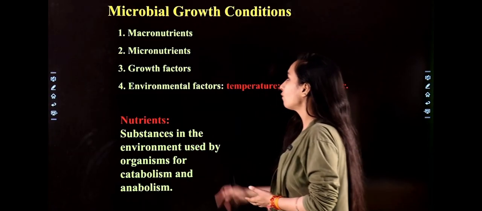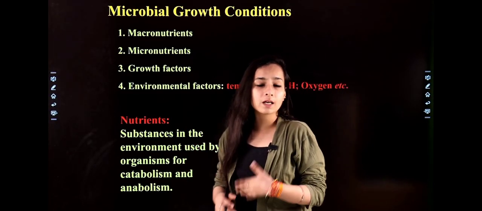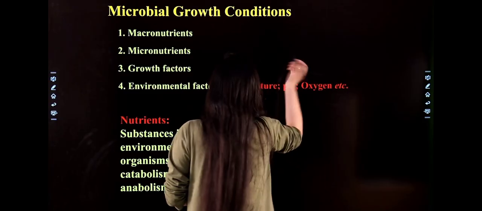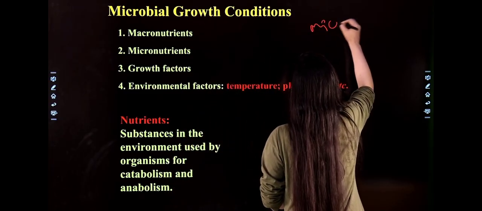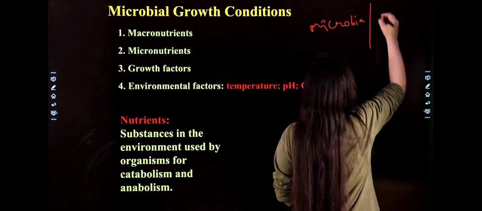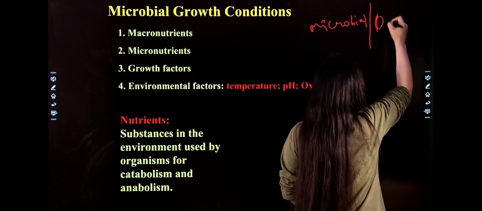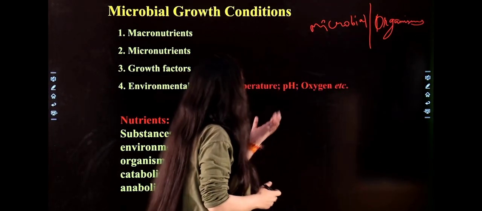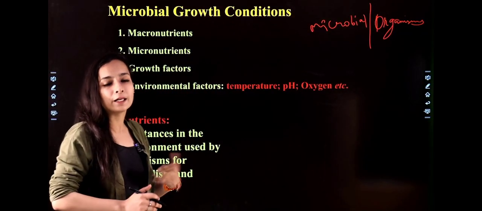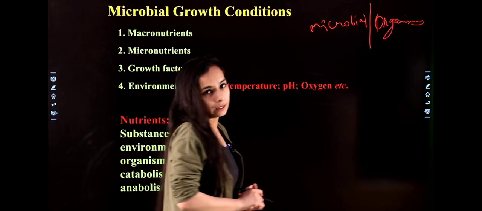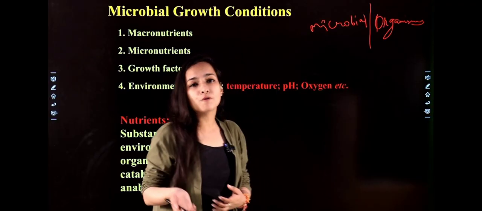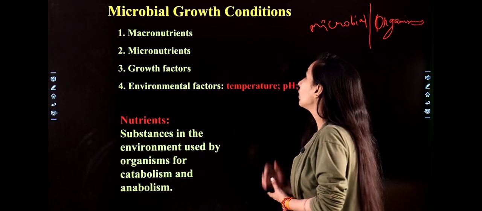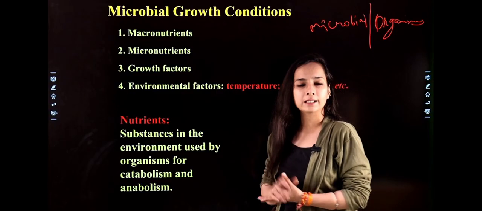So let's start. First of all, microbial growth conditions. There are different conditions for their growth that we need to provide, right? If we say microorganism or pathogen, pathogens are causing disease. An organism is the living microbe which we grow outside the body in our labs. There are different types of nutrition, environment, pH and temperature we require for their growth. First of all, what are the conditions that we need to supply for their growth?